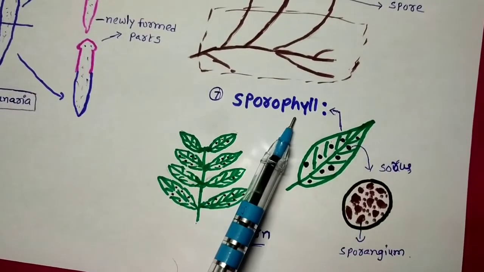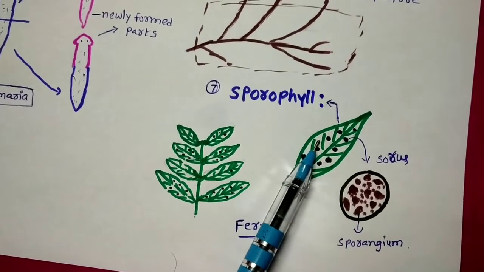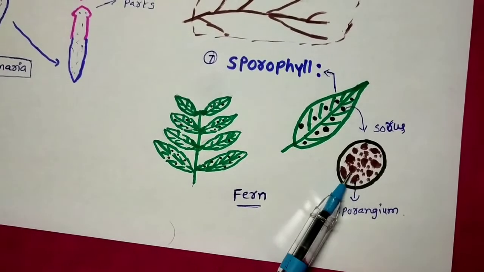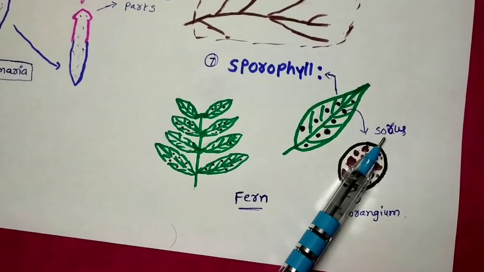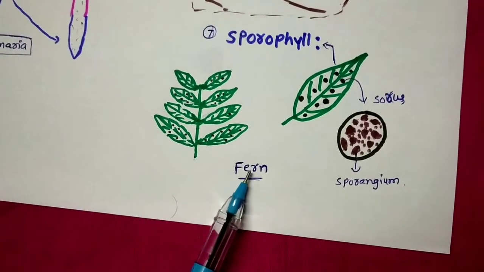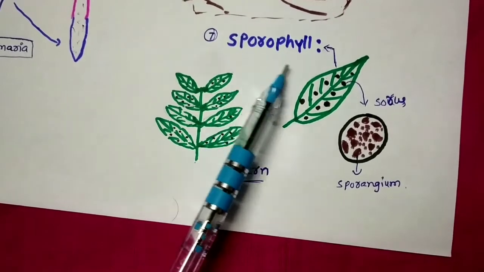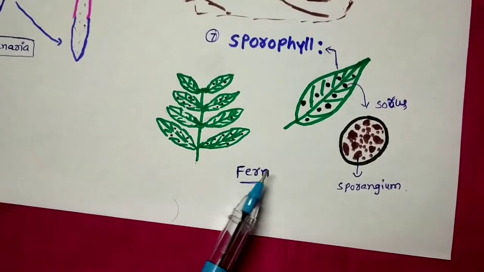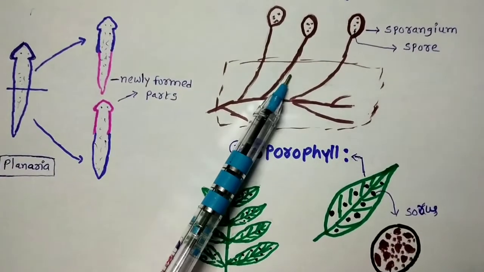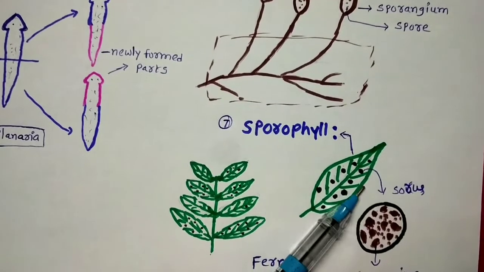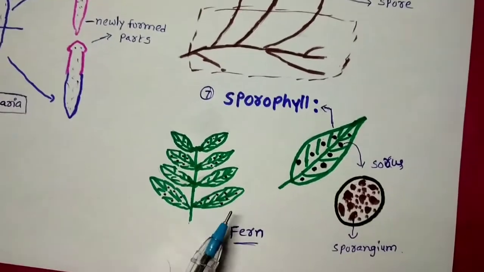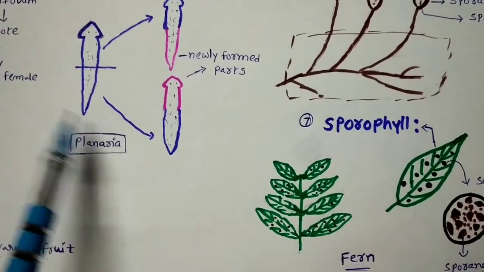Next, sporophyll. Phyll means leaf. So if a leaf contains the sporangium, the cluster of sporangia is called sorus. Especially it is present on the leaves of the fern. Okay, so once again, sporophyll is nothing but the leaf which contains the sporangia in clusters. When the sporangium is broken, similarly like spores, here also they are scattered and they develop into a new plant like fern. Not only these, there are other vegetative propagation methods.